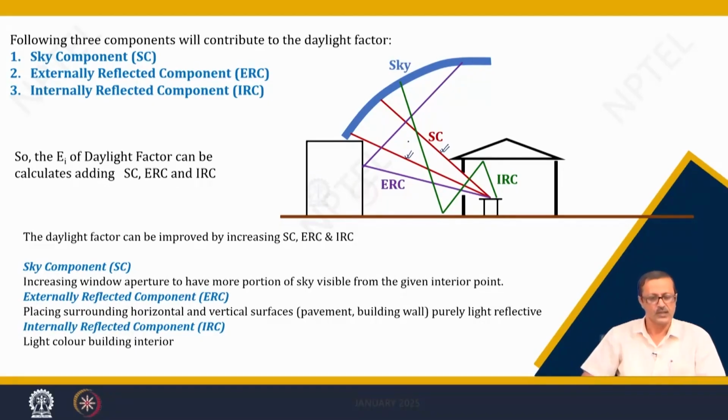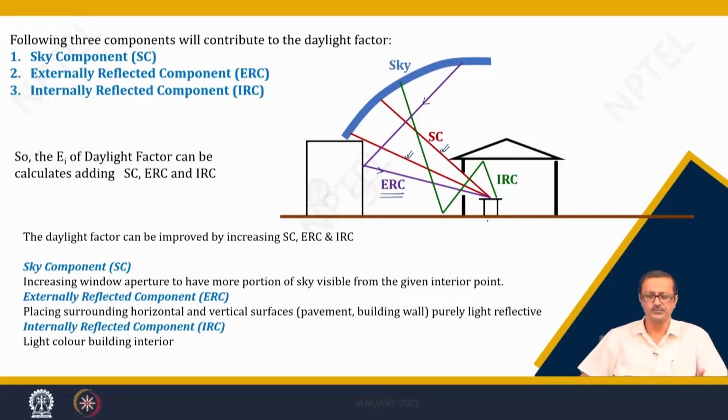The second one is the externally reflected component. There will be some kind of obstructions, or some buildings, or maybe some surfaces. So, it will not come directly through the window, but it will come via reflection from the external surfaces, the ERC, the externally reflected component, which I have shown in the purple color. So, it may also come.